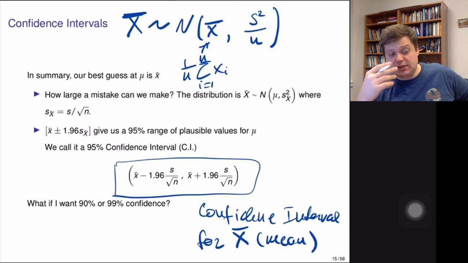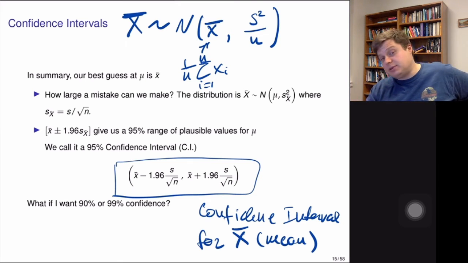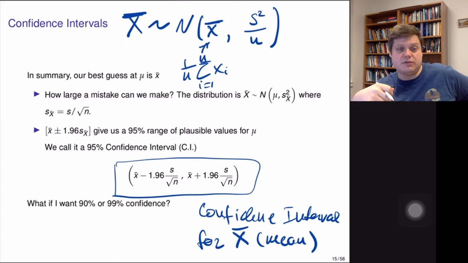We can quantify this deviation among estimated means by saying it actually follows a normal distribution. We don't know the mean, but we can estimate it from the sample, and we can estimate the standard deviation. And now we use the property of the normal distribution to say with 95% probability the true mean is going to be inside this interval.